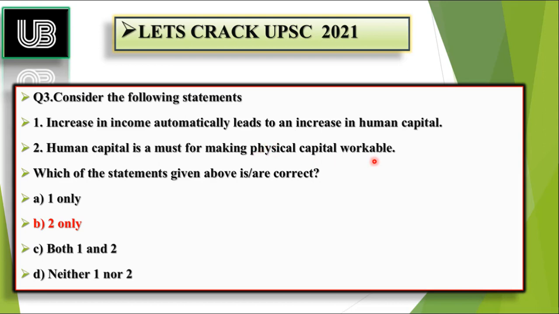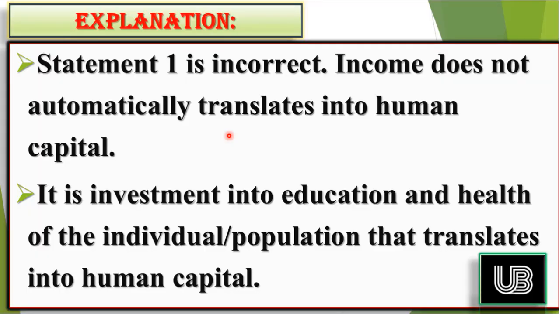So the second statement is clear. Now talking about statement number 1. If your income rises, either of an individual or of a population, it will lead to an increase in human capital. This is totally false. Why? Because if the government or an individual is going to invest in education, then only skill will be created, then only is there going to be an increase in productivity. As well, if there is investment in the health of an individual or population, then only could this translate into human capital or a skilled human capital.